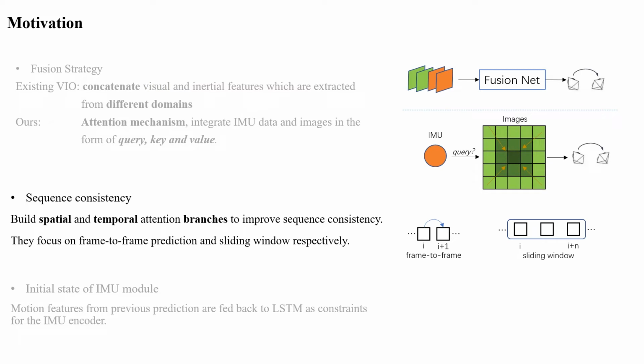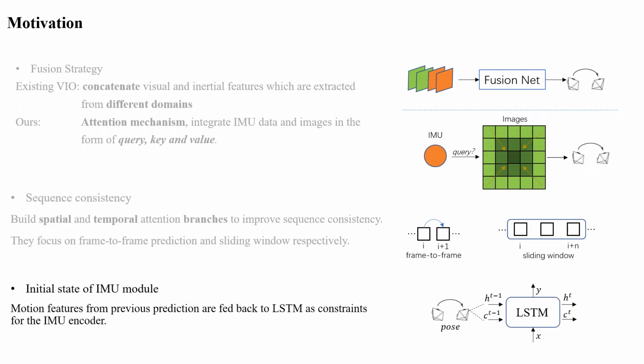A good odometry should produce stable prediction over long sequences. We designed two attention branches to solve this. Spatial and temporal branches focus on frame-to-frame prediction and the sliding window respectively, and together they predict the results. At last, given only acceleration and no velocity as input, the IMU module will suffer from scale ambiguity. So, we design an extra module to extract velocity information as a constraint for the IMU encoder.